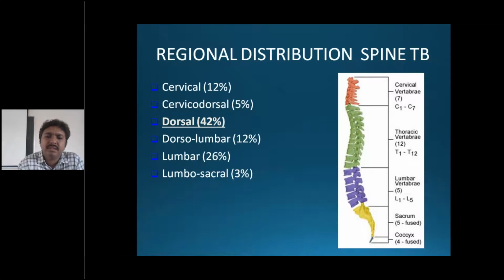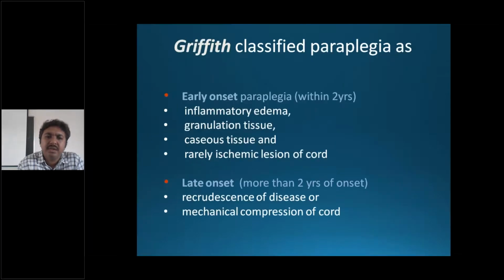So as I told you, the dorsal spine is the most commonly affected. You can have paraplegia because of destruction of the bone. It can cause damage to the spinal cord. So the spinal cord can be damaged early or late. Early onset paraplegia is within 2 years. It could be due to inflammatory edema of the cord, granulation tissue, caseous tissue, and rarely ischemic lesion of the cord. As I told you, the blood supply to the spinal cord also can be disrupted. Most common is the caseation tissue, cold abscess, and granulation tissue obstructing the spinal canal, causing compression of the cord.